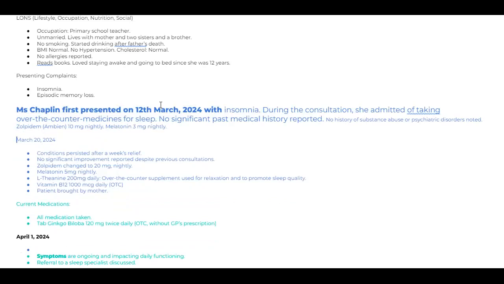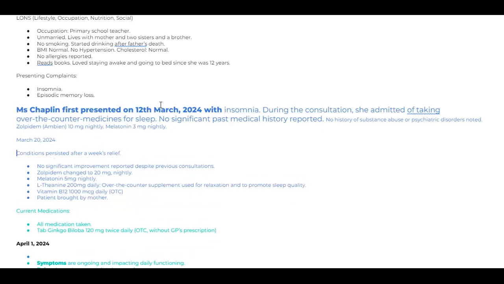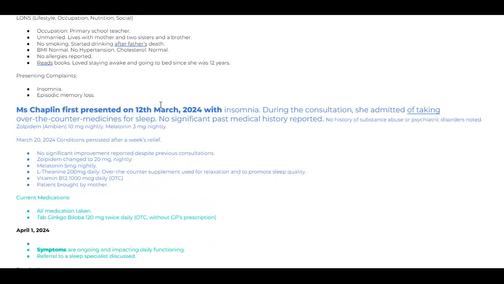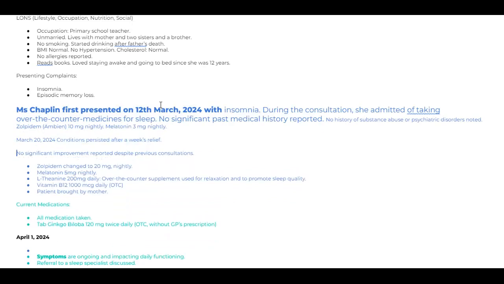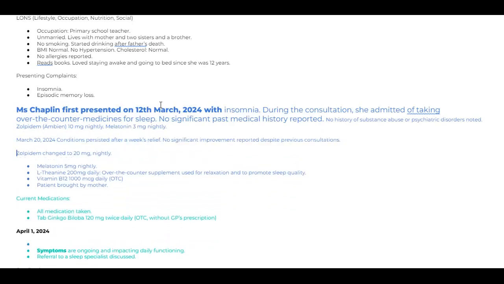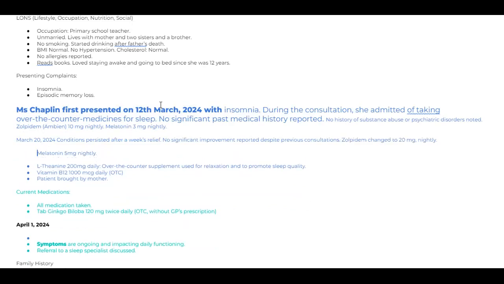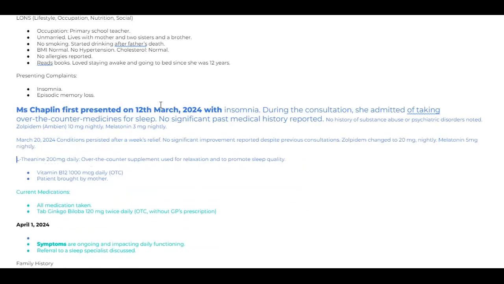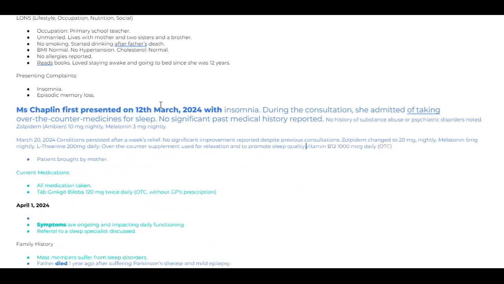Now you can go to one more paragraph, like that is 20th, that is after 2 weeks. No, exactly not after 2 weeks, after 1 week, or after about 8 days, she represented with the same conditions persisting, after a week's relief. Then this also should be completely past tense. If you give me time, I can write the whole letter, but it will take time. Okay, so just write everything only in past tense. Okay, for which vitamin B12 of 1000 microgram daily was prescribed, something like that.